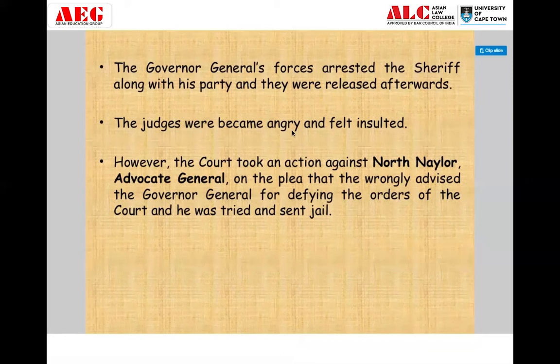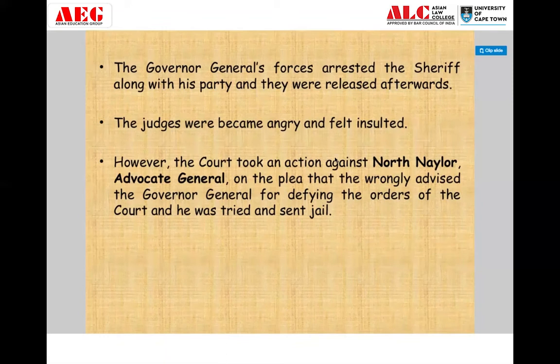The judges became angry and felt insulted. Obviously the judges felt insulted because their sheriffs, the people who were the cops sent by them only, were arrested. However, the court took an action against the Advocate General, because on the advice of the Advocate General only, the Governor General asked the small forces to arrest the sheriff.